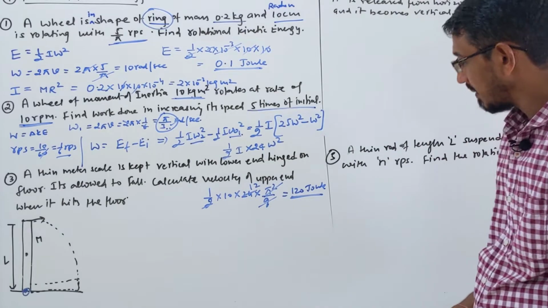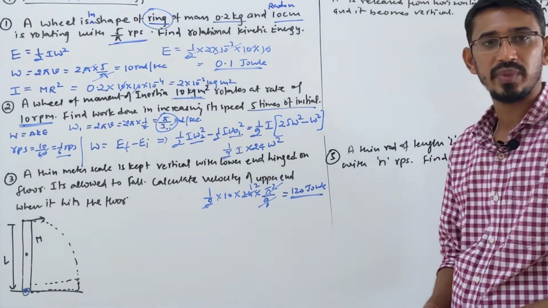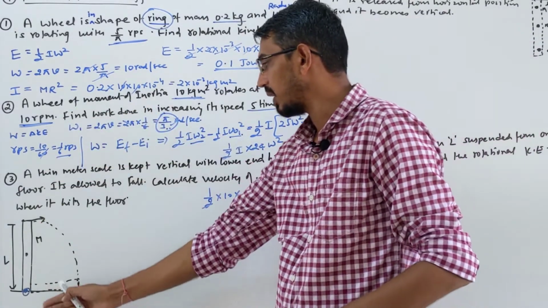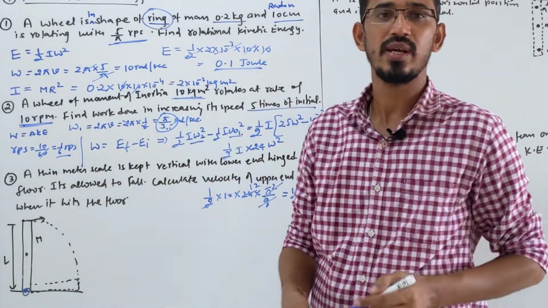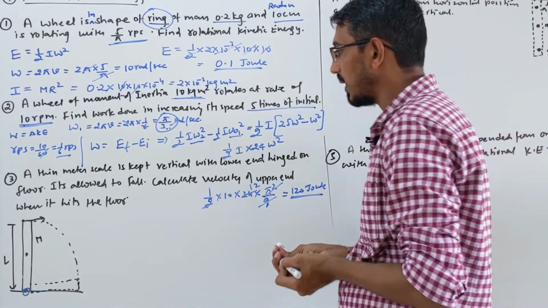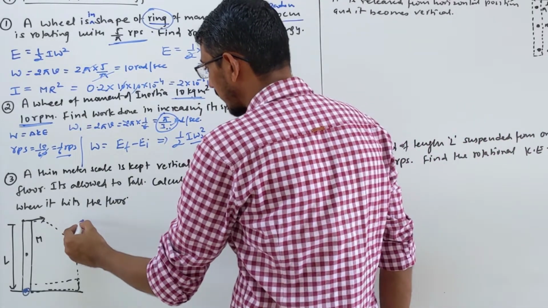So here what happens? It is a simple example of conservation of energy. Because the rod is initially vertical, it has potential energy. When it is falling, it converts into rotational kinetic energy, it is rotating, right? So initially, what energy does it have?